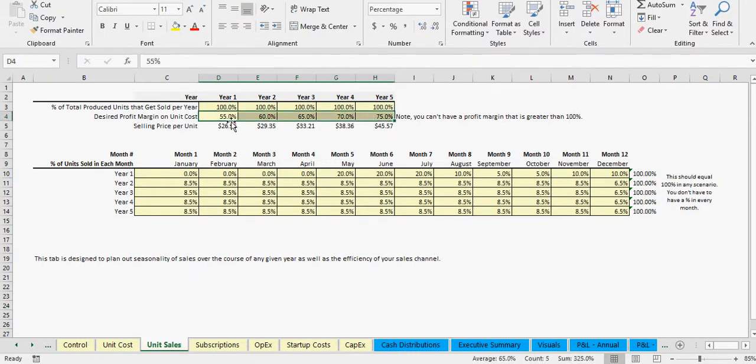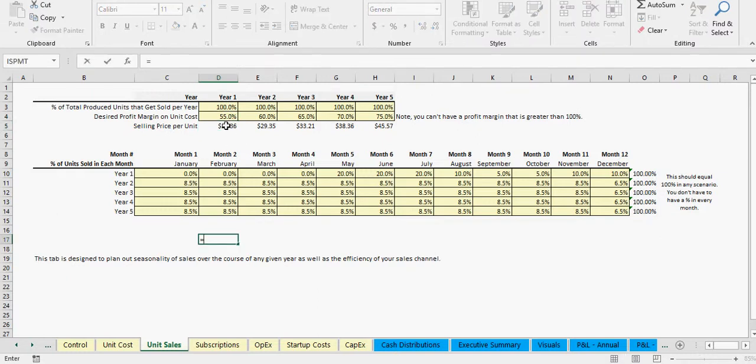This is the margin. So this is backing into the actual price you want to sell each unit for. So if you're requiring a 55% margin, you sell for $26. You can see if you sell for $26, you're actually going to make 55 cents on that.